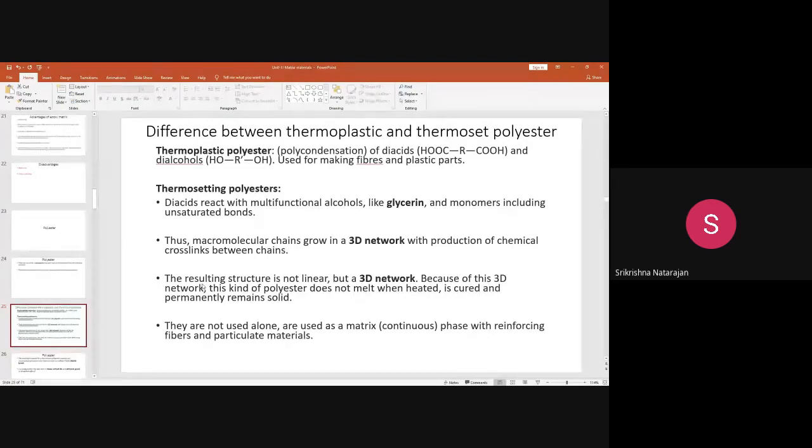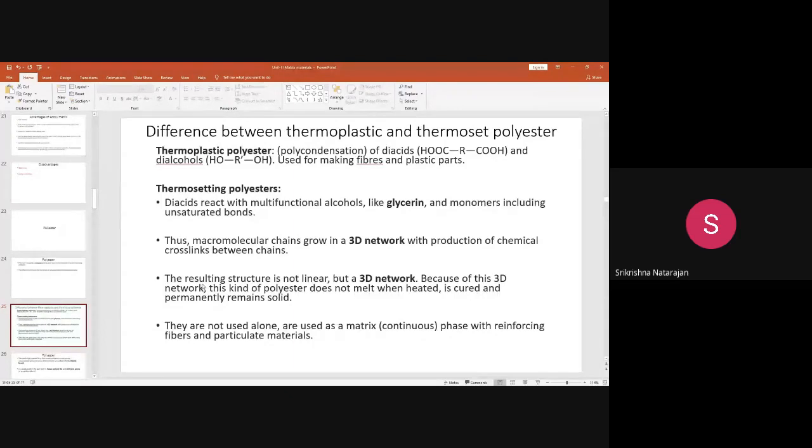But thermosetting polyester is something different, where the diacid will react with multifunctional alcohols, like glycerin, and some monomers including unsaturated bonds. What will happen if both of them react? It will form a macromolecular chain resulting in a 3D network.